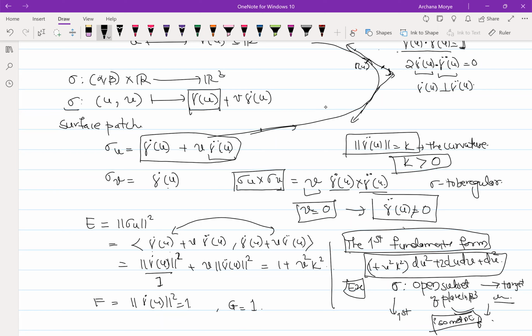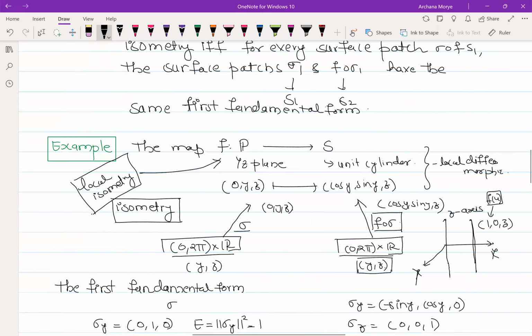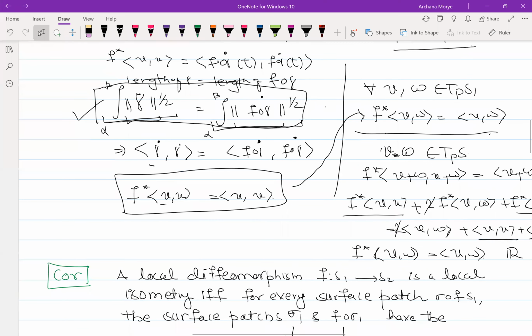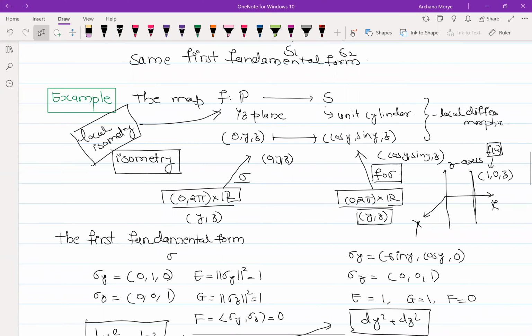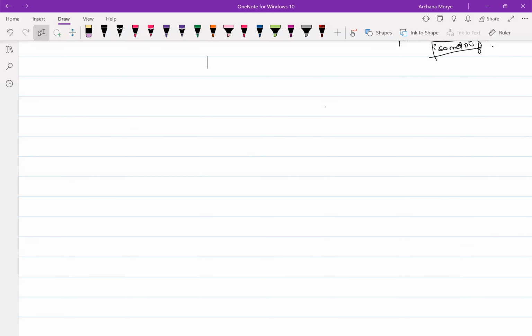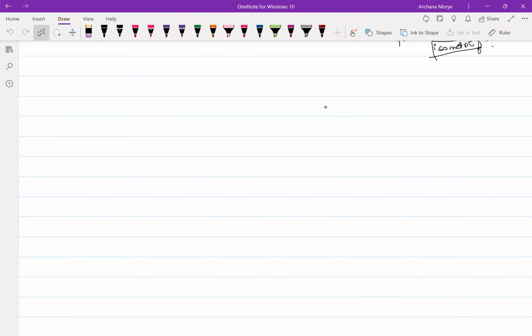So this is about distances. After distance, what other important geometric quantity do we know? Angle, right? What we learn is angles.